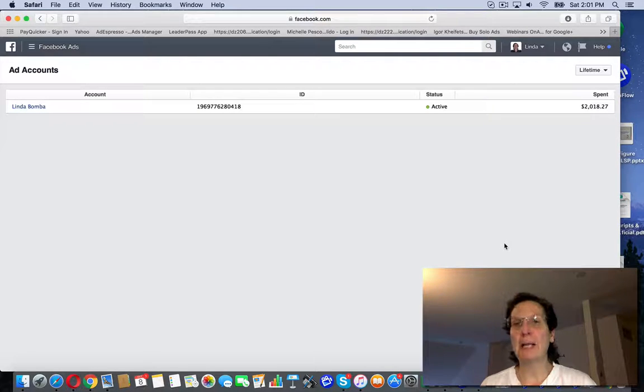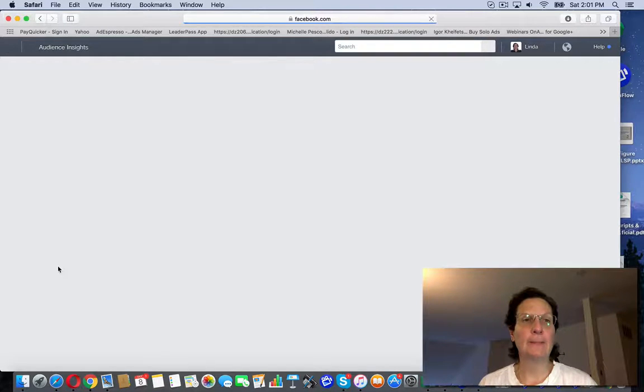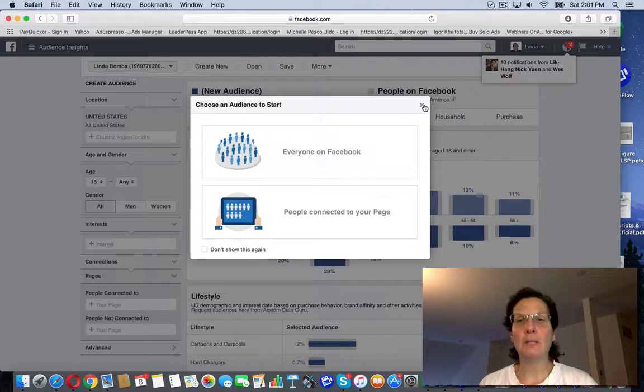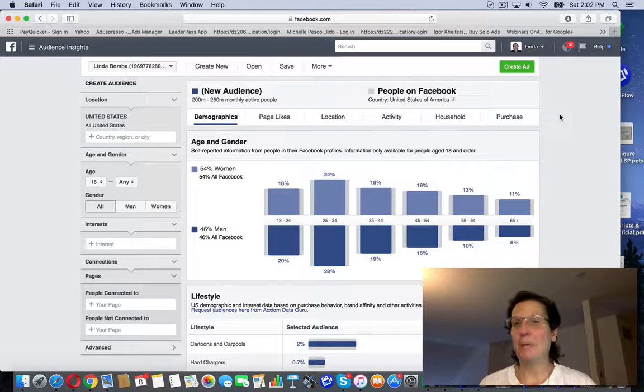We're searching for how to set up a likes campaign, and I am here on my Facebook page in my ads account that everybody has. If I click on this, I want to go to Audience Insights. You just want to click off of this. Facebook gives this to you as part of your ads account.